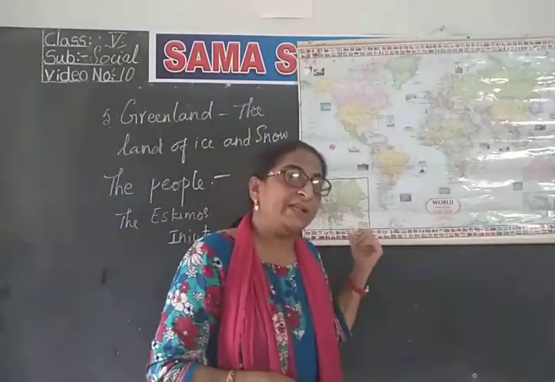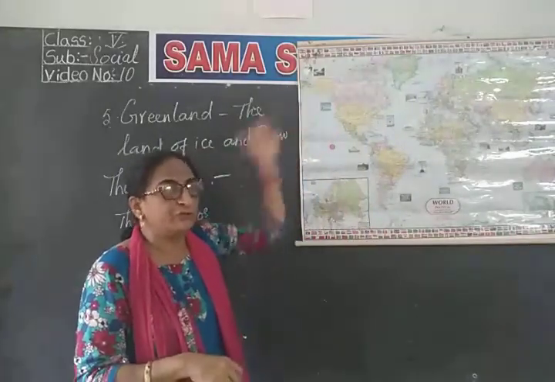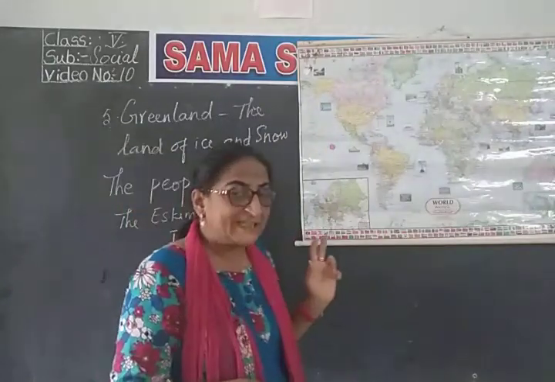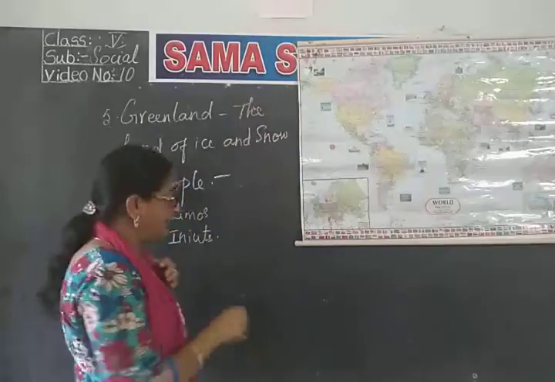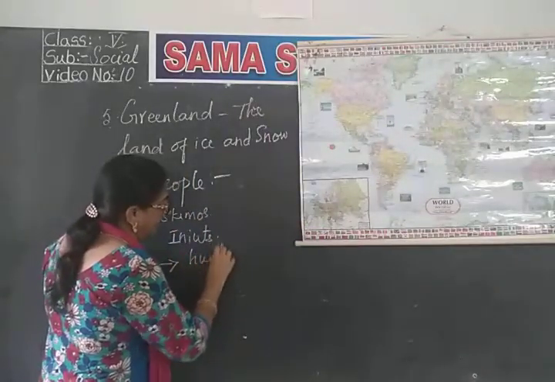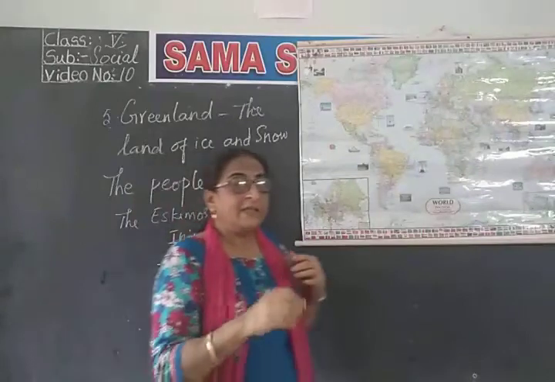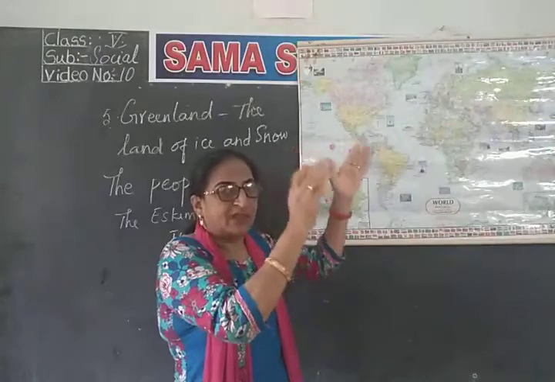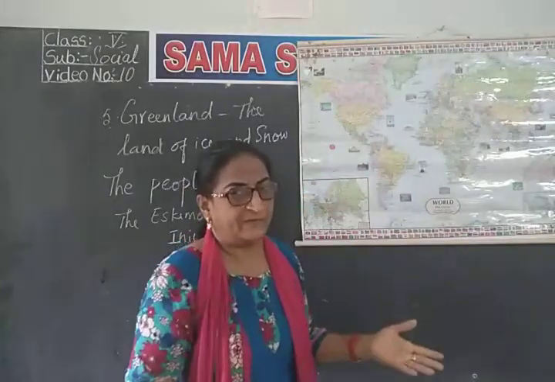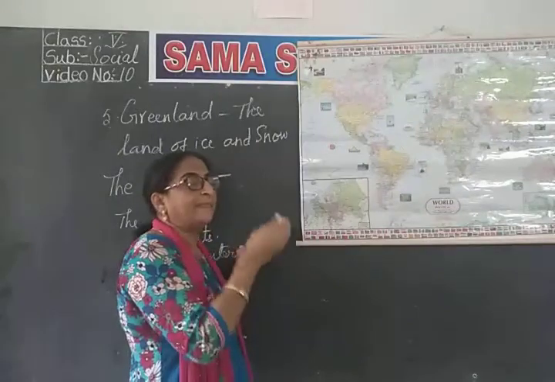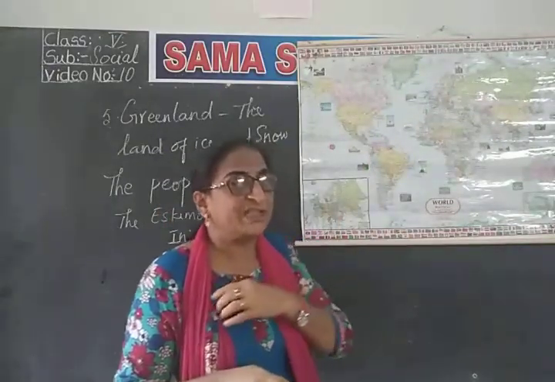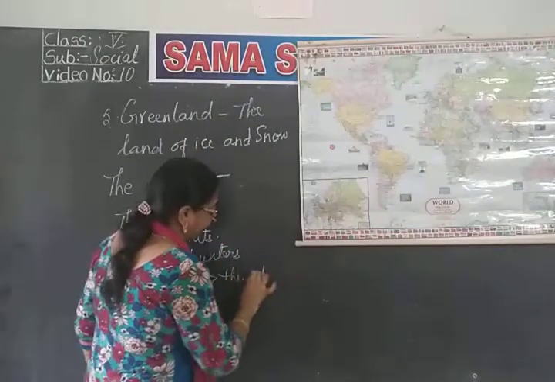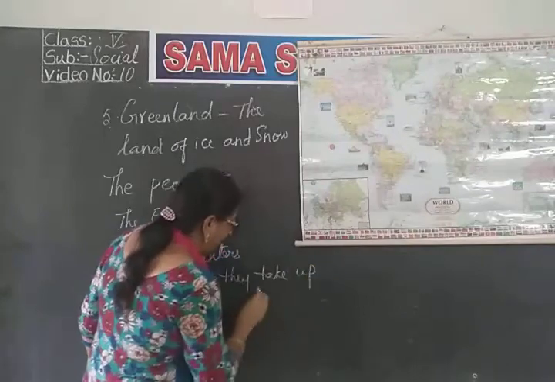So, these are the original inhabitants. They originally used to live in Greenland. These are the Eskimos. They are also known as Inuits. What type of people are these? They are hunters. They hunt animals which are found in that region, isn't it? Whatever animals are found in the polar region, they hunt those types of animals. They hunt animals that are found in that region, and they take up fishing also.